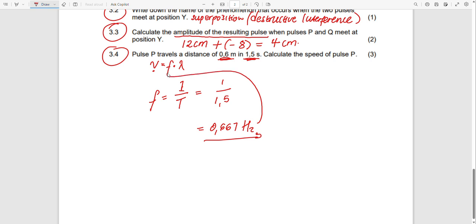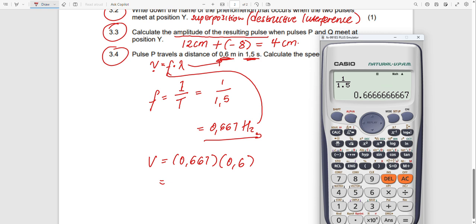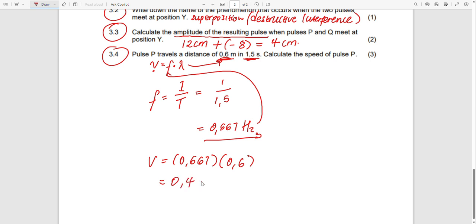That means we can take this frequency and substitute here. We already have the wavelength. So we can say v equals 0.667 multiplied by 0.6. Therefore the speed will be 0.4 meters per second. So that one will be the wave speed.